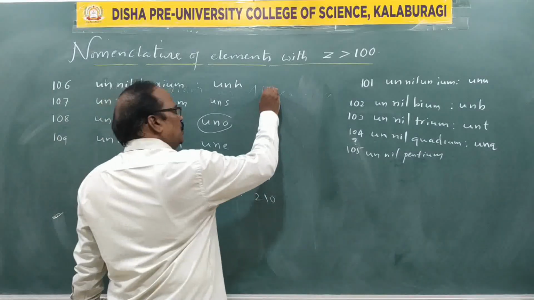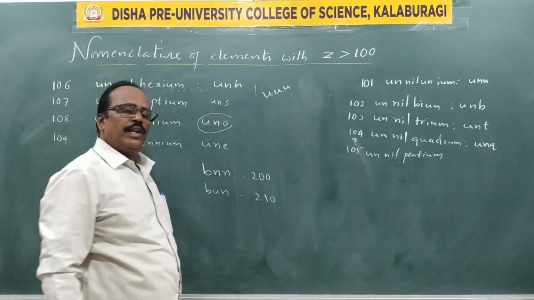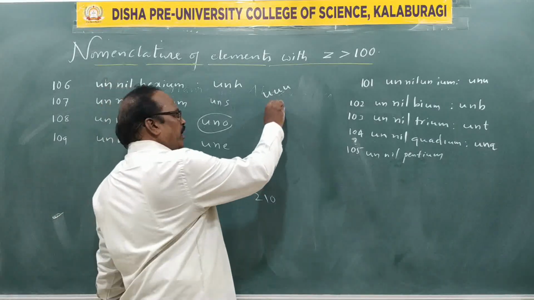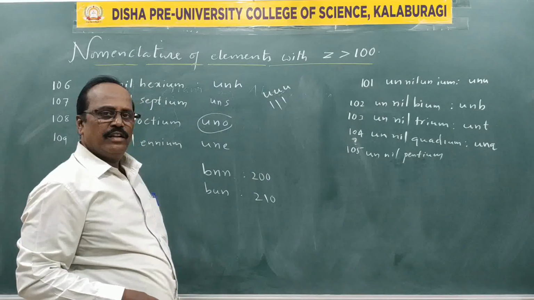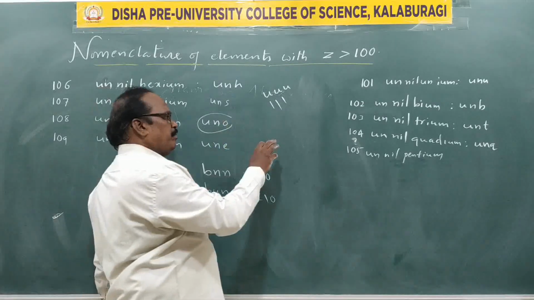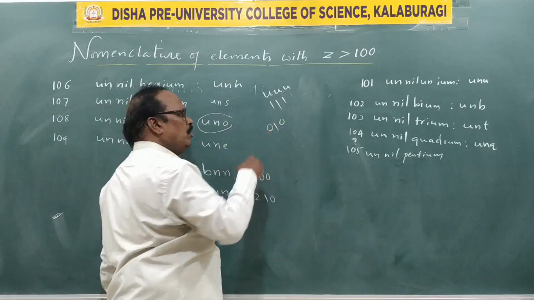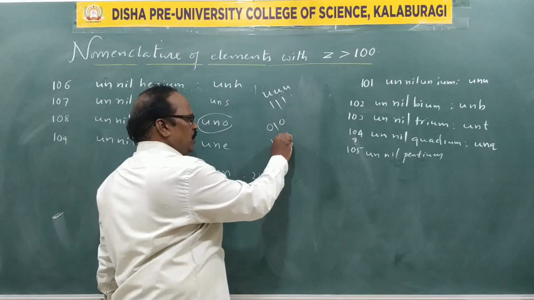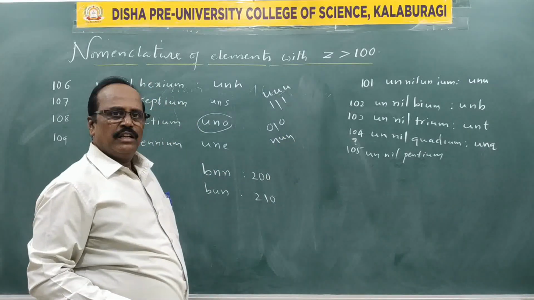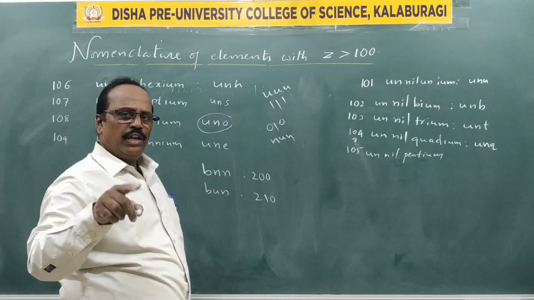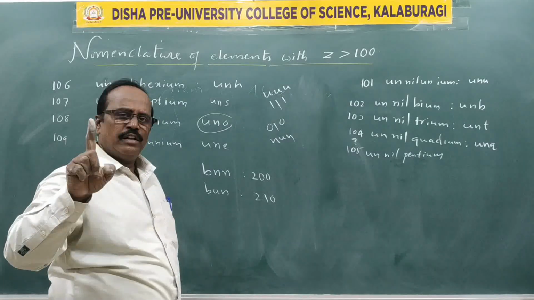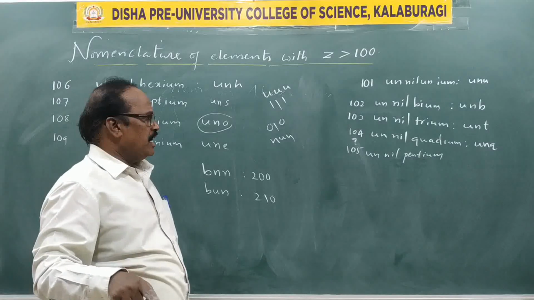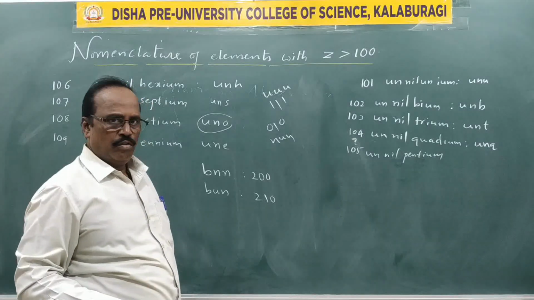Tell me, triple U. What is the number? 111. Then suppose 010. NUN. 0 is nil, symbol is N. 1 is un, symbol is U. 0 is nil, symbol is N. So NUN is 010.